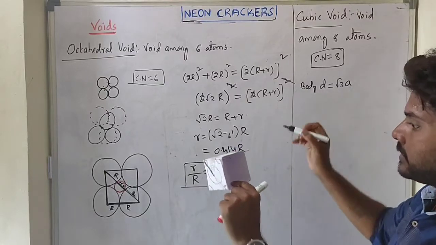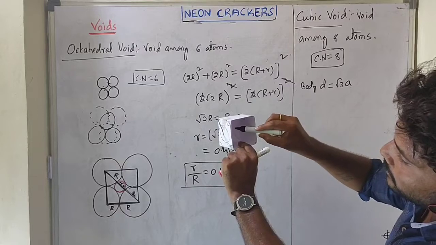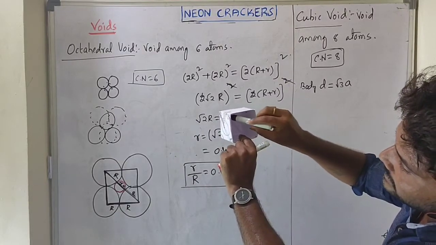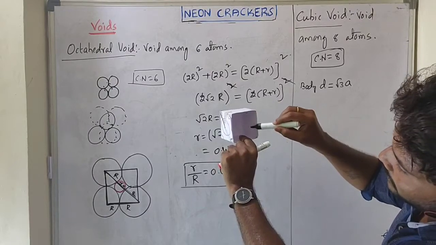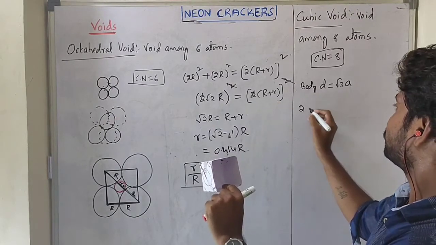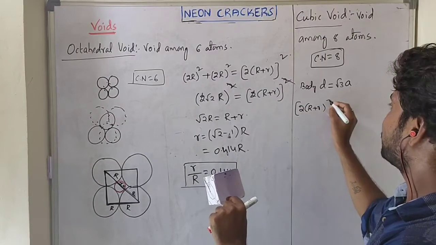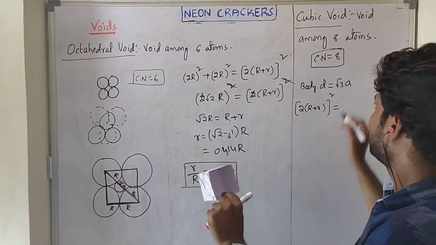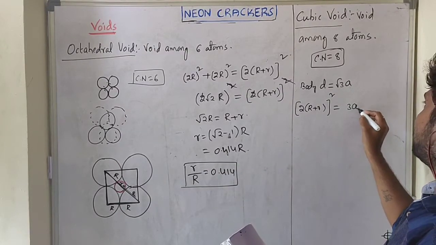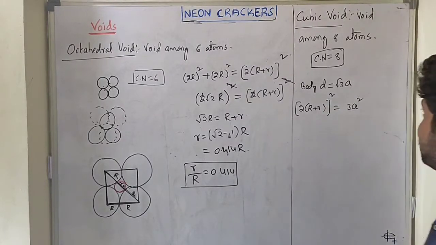Body diagonal distance means here one atom, and in between we get the voidic atom. So the total distance is capital R, in between small r, so total 2 of capital R plus small r whole square, by the Pythagoras formula, and root 3a whole square is 3a square, right?